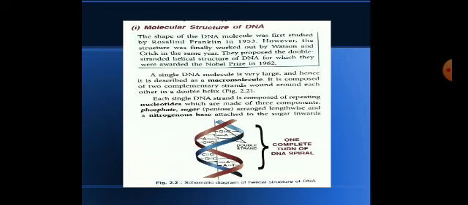In the same year, 1953 only, Watson and Crick explained the detailed structure of DNA, and they proposed this double helical structure. You can see on the screen the double helical structure of DNA, and they were awarded the Nobel Prize for proposing it in 1962. According to them, a single DNA molecule is very large and hence it is described as a macromolecule.